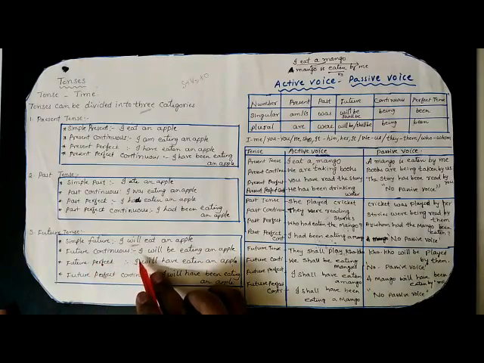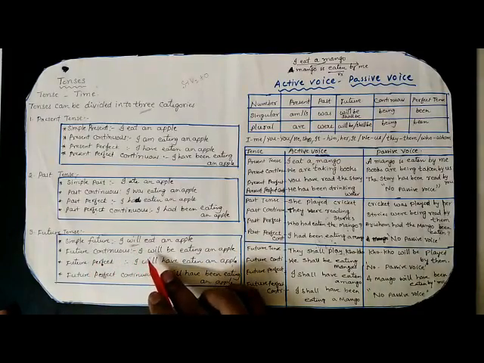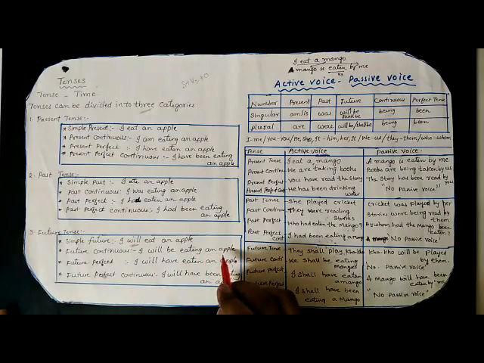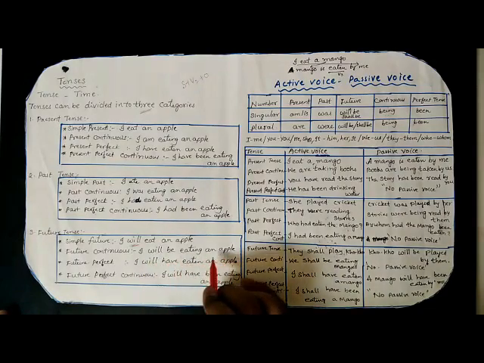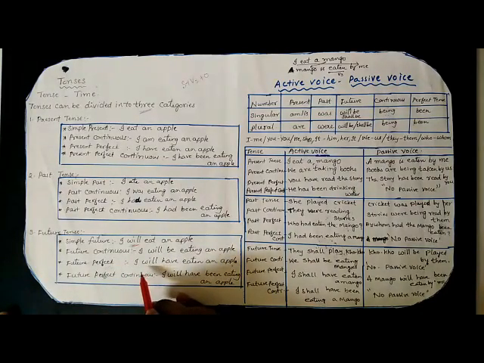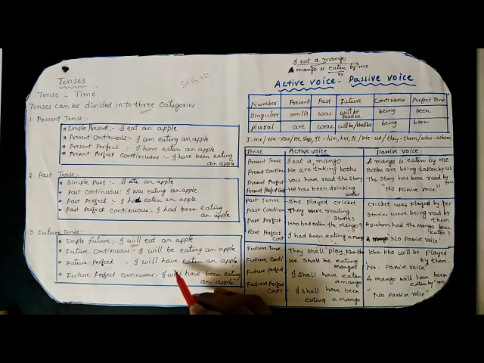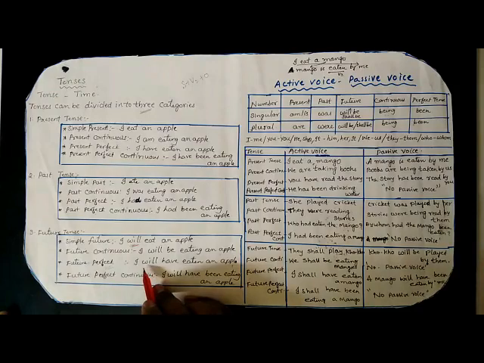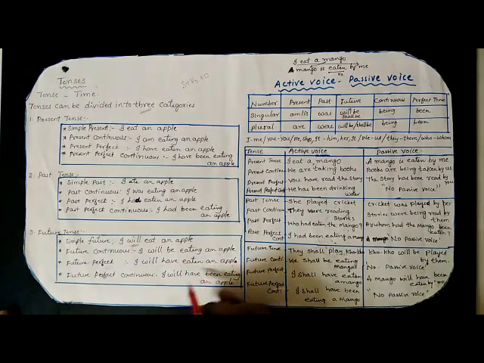Let us see the future continuous tense. The structure for this tense is subject plus will or shall plus be plus V1 plus ing plus object. Let us see the example. I will be eating an apple. Here future perfect. Let us see the structure. Subject plus will plus have plus V3 plus object. So the example is I will have eaten an apple.